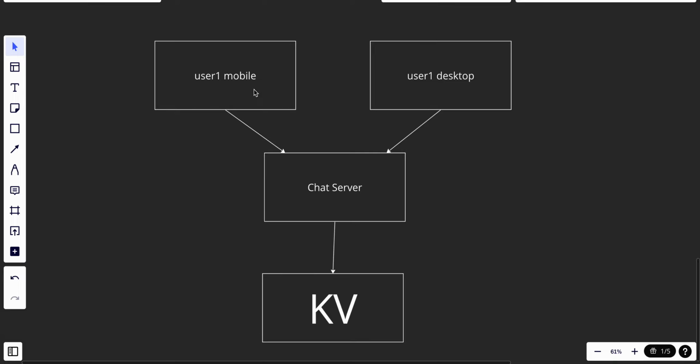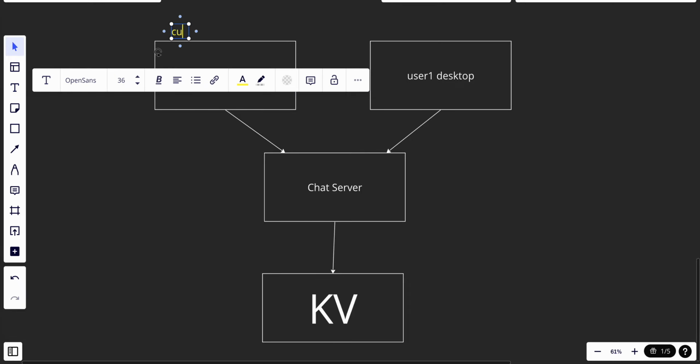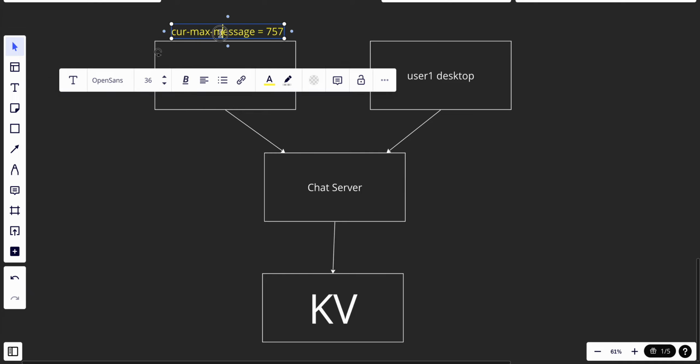So we'll use a variable called current max message ID.